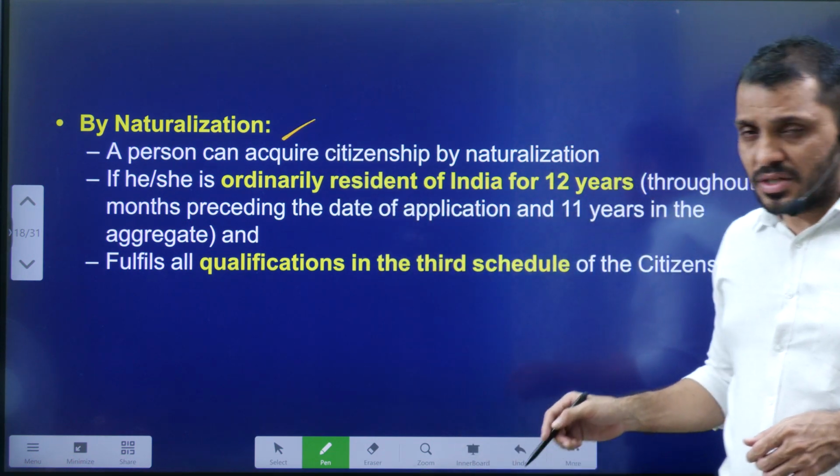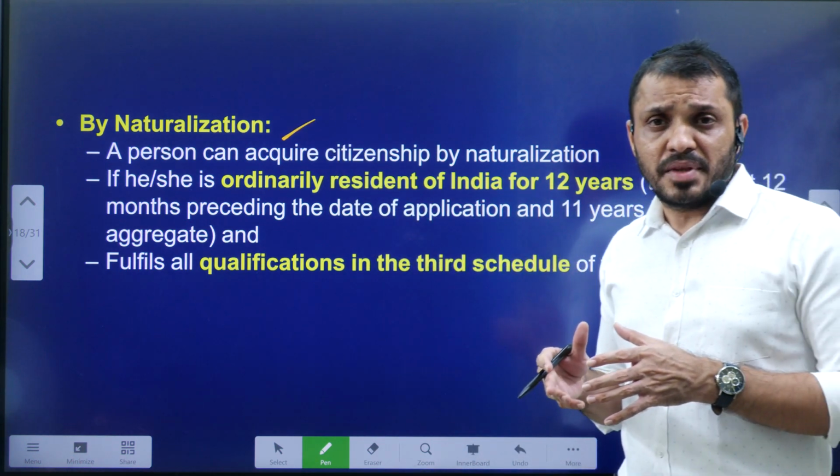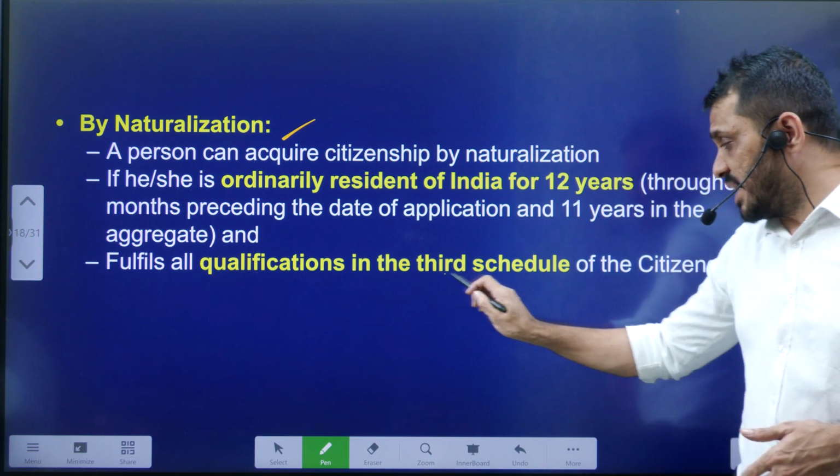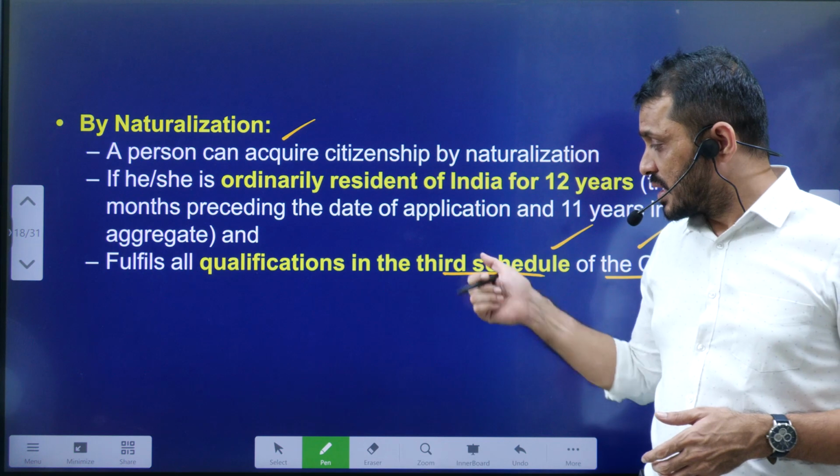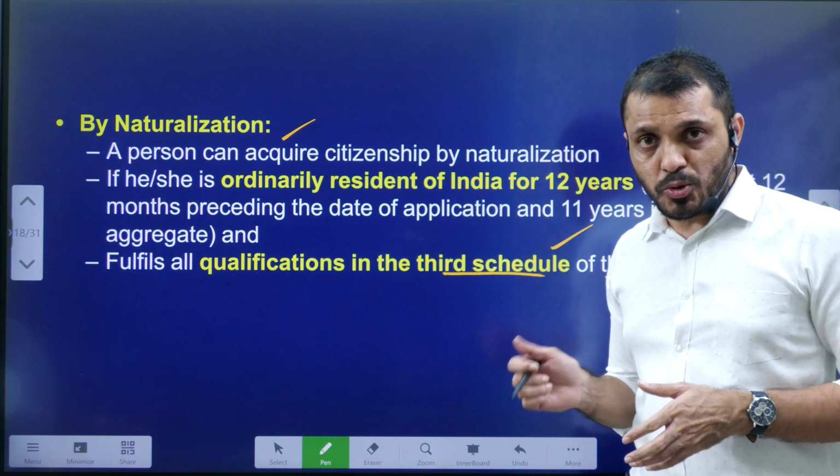Next, naturalization. Through naturalization, normally a person who is an expert in an area of qualification related to the third schedule can apply for citizenship through naturalization.